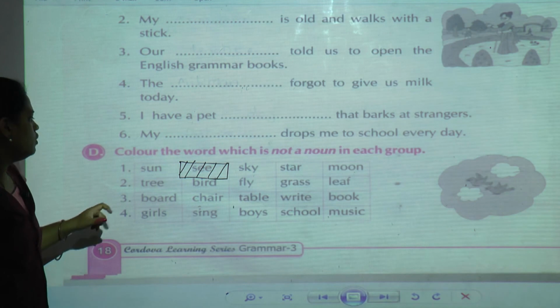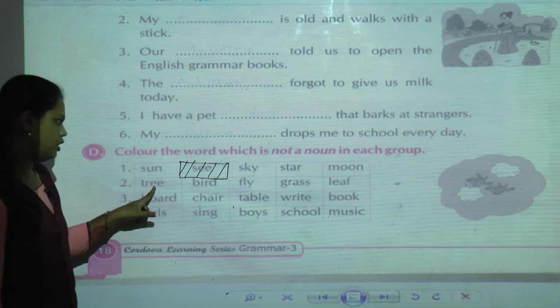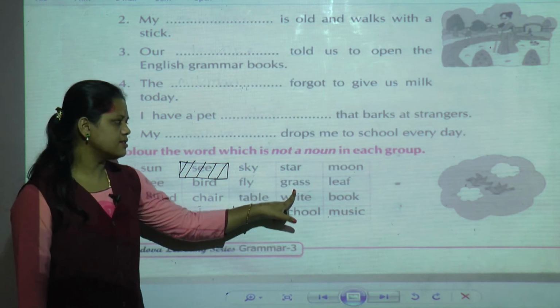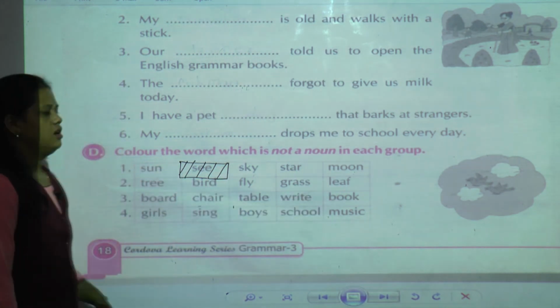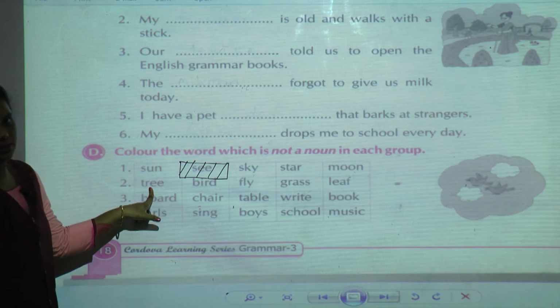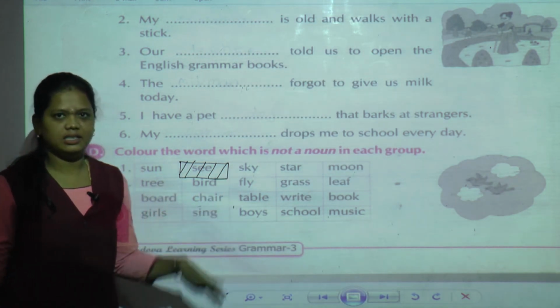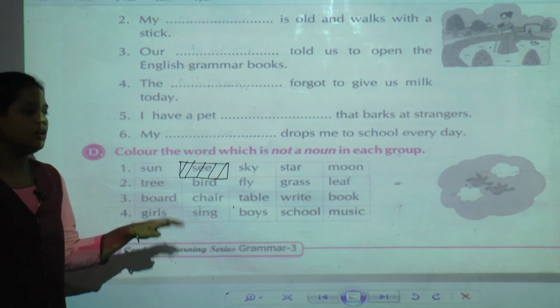Okay. Now second one is tree, bird, fly, grass, leaf. Here you can see tree is a noun, bird is also a noun, fly means flying, it is an action, not a noun.